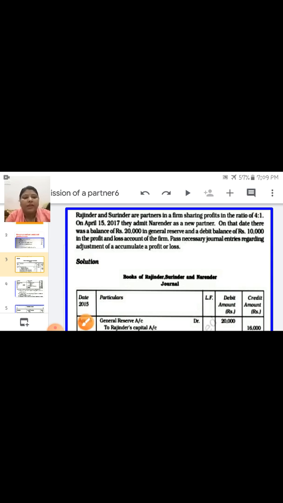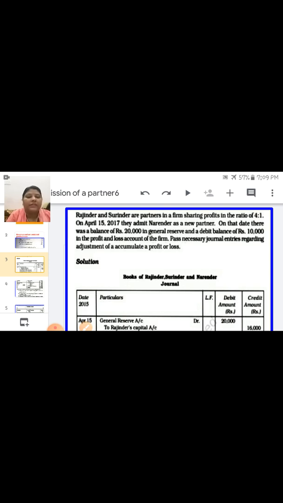So children, here general reserve of 20,000 is given and a debit balance of 10,000 of the profit and loss account is given. Debit balance means loss. First you have to pass the journal entry of general reserve. The journal entry is general reserve account debit to old partners' capital accounts.